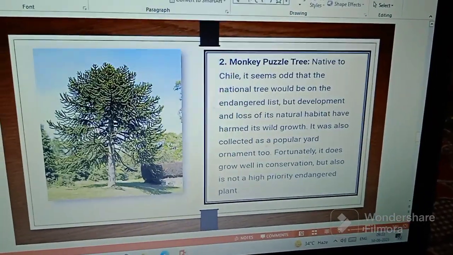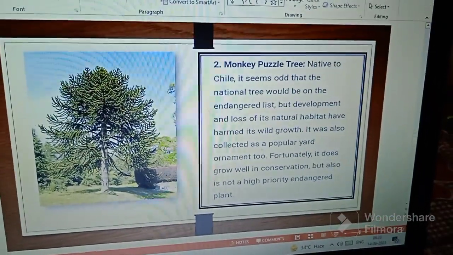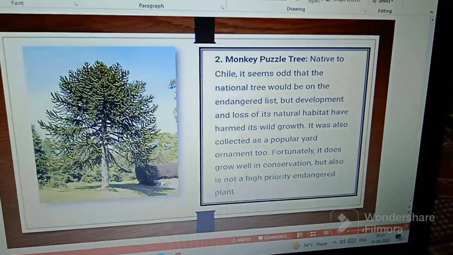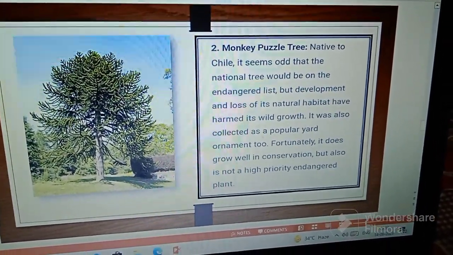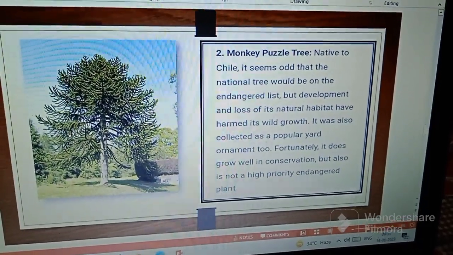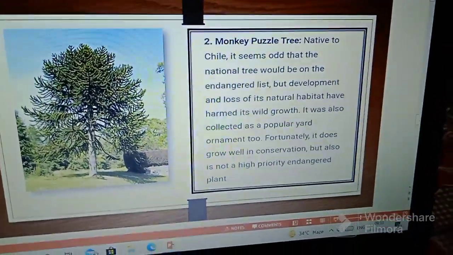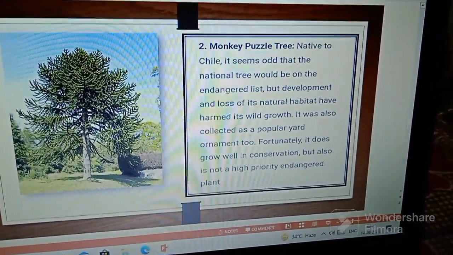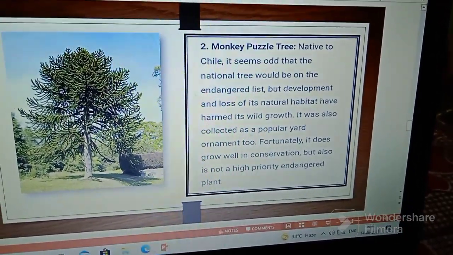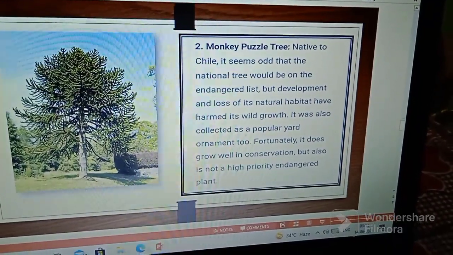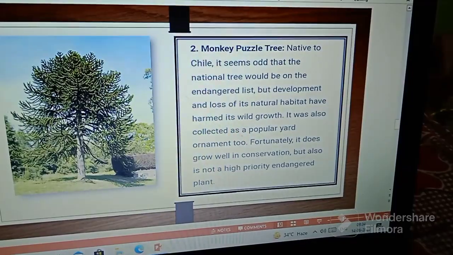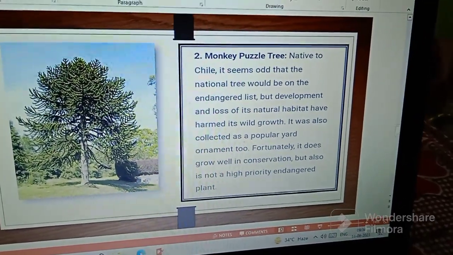My next species is the monkey puzzle tree. Native to Chile, it seems odd that the national tree would be on the endangered list, but development and loss of its natural habitat have harmed its wild growth. It was also collected as a popular year-round ornament too. Fortunately, it does grow well in conservation, but it is also not a high priority endangered plant.